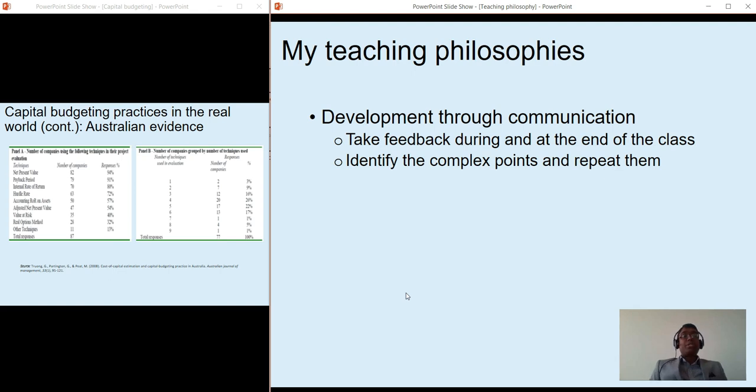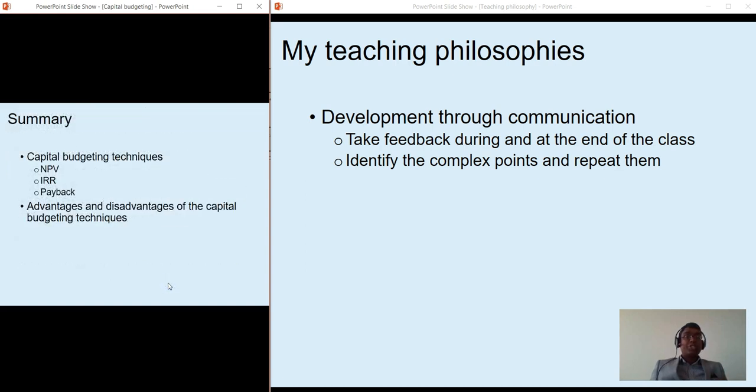And my last teaching philosophy is development through communication. I keep asking students questions. I get responses from them to understand how students are getting the lesson, how students are understanding. So I identify hard or complex topics that students might face difficulties with. And towards the end of the class, I provide a summary. I repeat those points that appear difficult or complex. I redefine the way I explain them so that students can easily understand them.